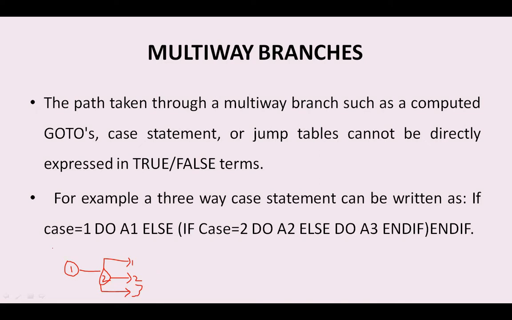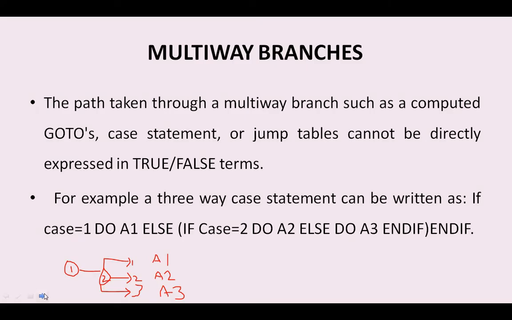For example, if case 1, do a1. This is case 1, this is a1. If case 2, this is the second case, a2. If case 3, then this is A3. Like that, three cases are possible here, all leading to different branches.